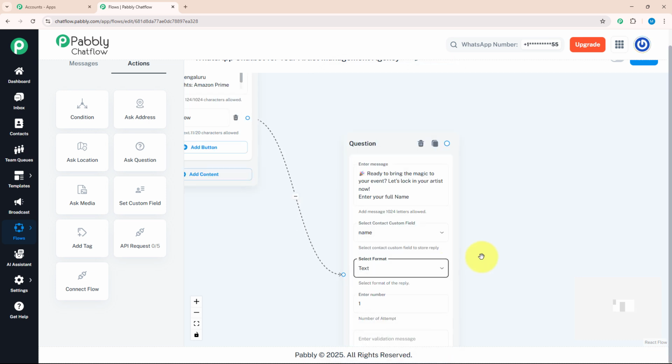Now you must be wondering how to add a contact custom field. For that, you need to save your flow. As soon as you click on the save button, you will get a message that flow updated successfully. That means your flow is saved.